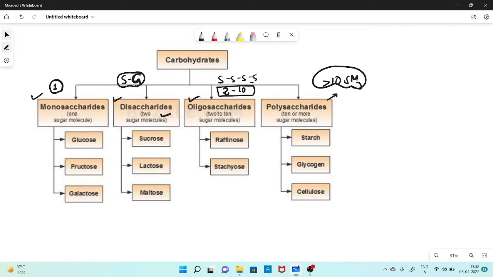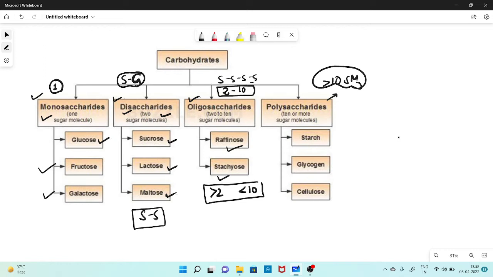According to their structure they are categorized, and the examples are these. In the case of monosaccharides, glucose is the single sugar molecule; fructose and galactose are also single monosaccharides, right? If we talk about disaccharides, they are sucrose, lactose and maltose, which means two sugar molecules are joined to each other. Oligosaccharides have more than 2 and less than 10 sugar molecules in the chain, and those are called raffinose and stachyose.